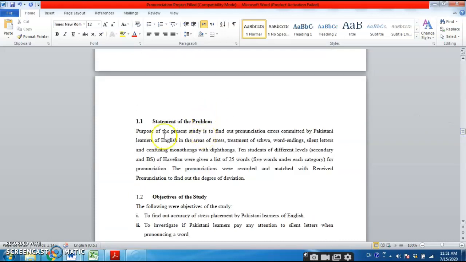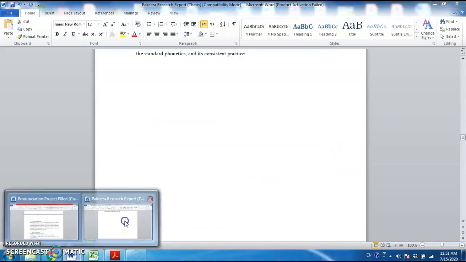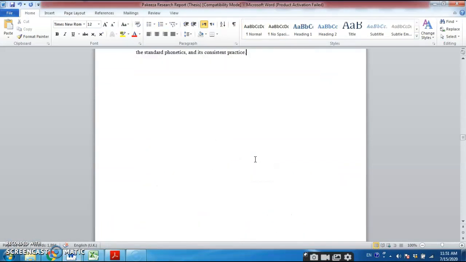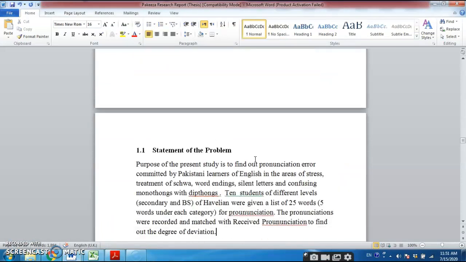Regarding statement of the problem, here you can amend your own statement, because in a statement of the problem, first we usually give the ideal situation, then the present situation. So you can use this, because this write-up is grammatically correct, maybe yours is not. Let me check your statement. So here I'm going to show you a statement by Pakiza.